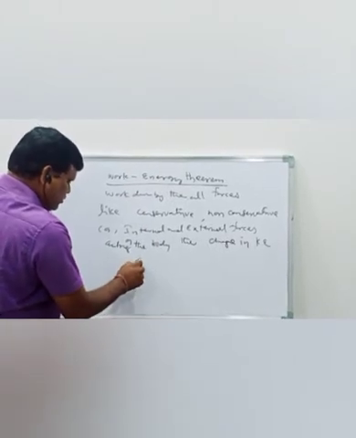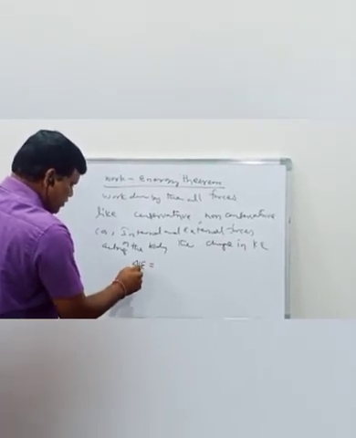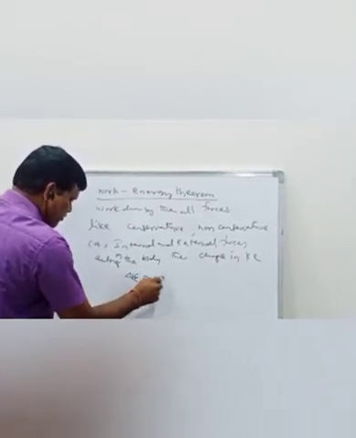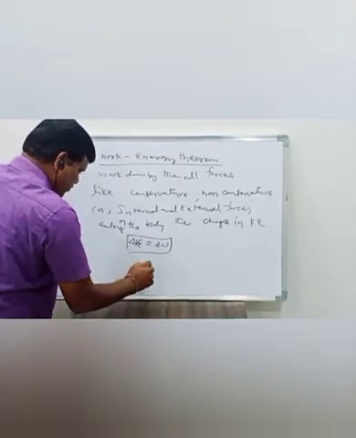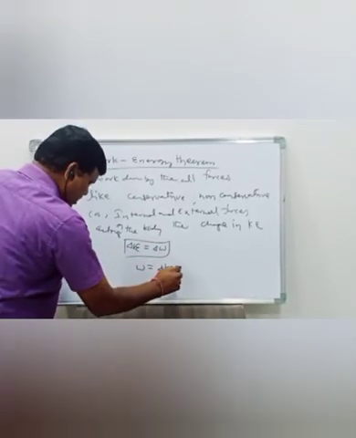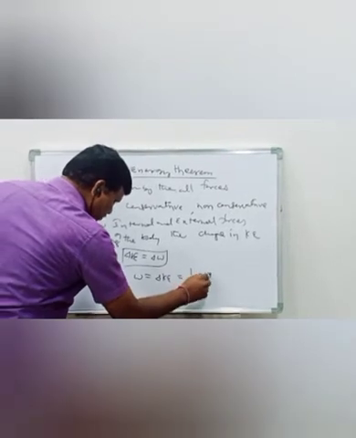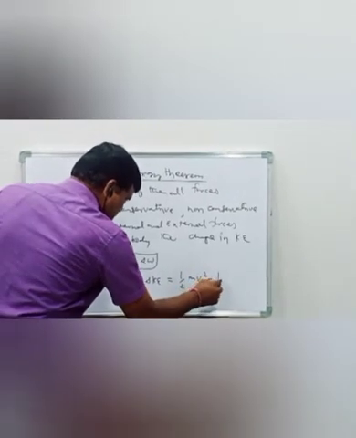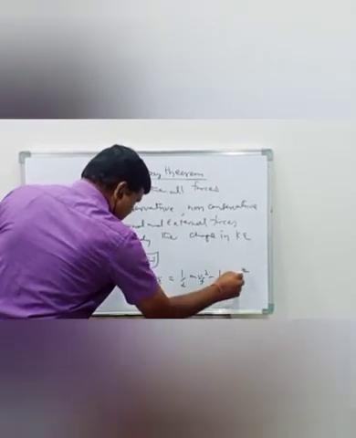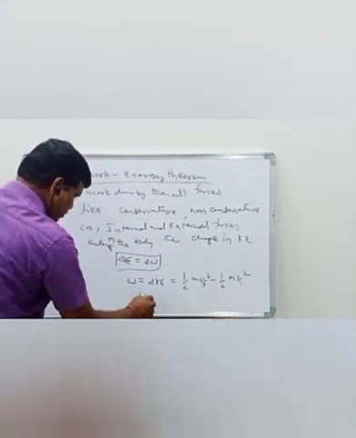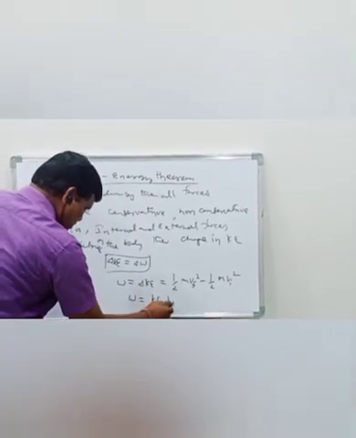So the change in kinetic energy is equal to the work done by the body, or W is equal to delta KE, that is equal to half m v f square minus half m v i square, or W is equal to Kf minus Ki.